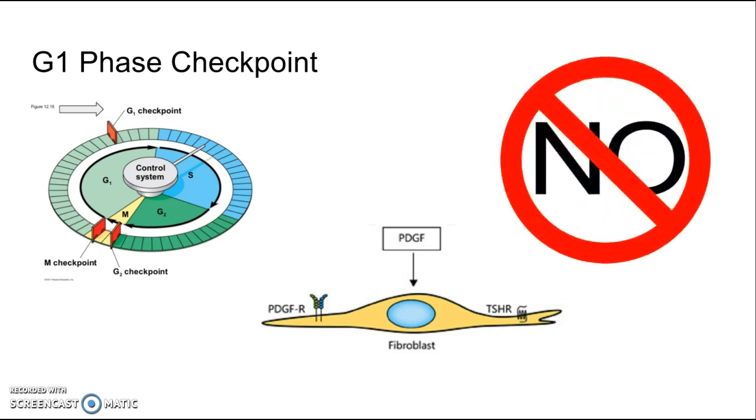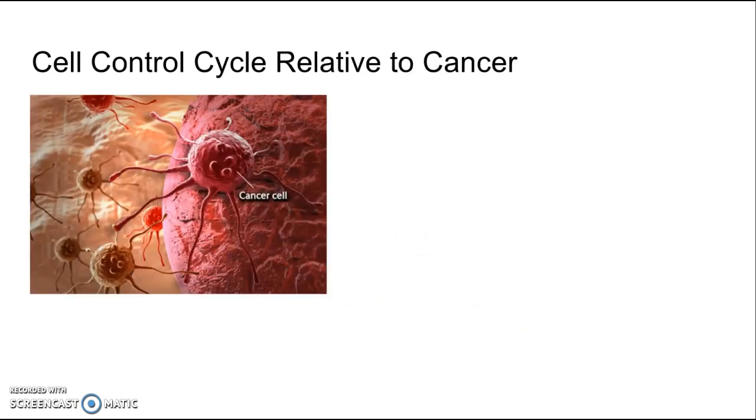Lastly, I will discuss how cancer can result from disruptions in the cell cycle control system. Cancer results from the uncontrollable division of cells, which in turn forms tumors. One hypothesis that could explain how the cell is able to divide is that it does not need or produces its own growth hormone.